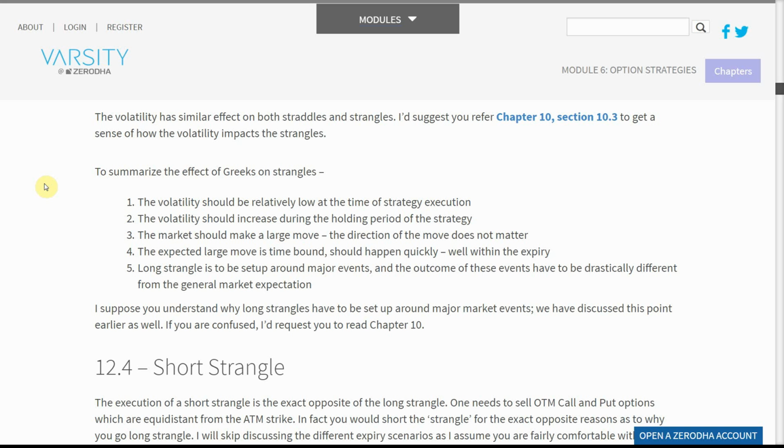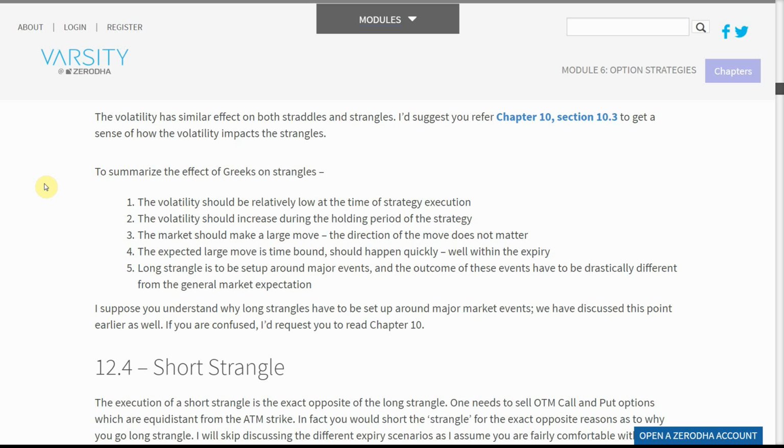The volatility has a similar effect on both straddles and strangles. I'd suggest you refer to Chapter 10, Section 10.3 to get a sense of how the volatility impacts strangles. To summarize the effect of Greeks on strangles, the volatility should be relatively low at the time of strategy execution. The volatility should increase during the holding period of the strategy. The market should make a large move.